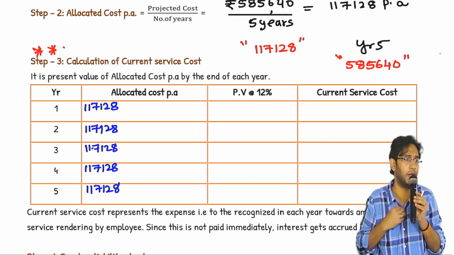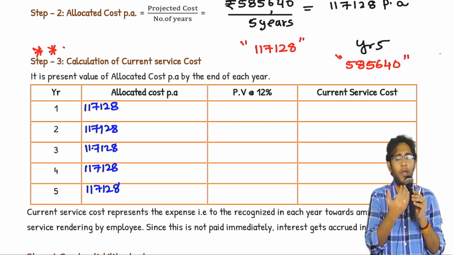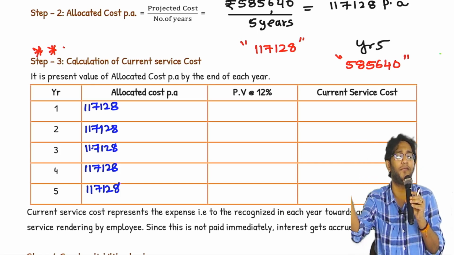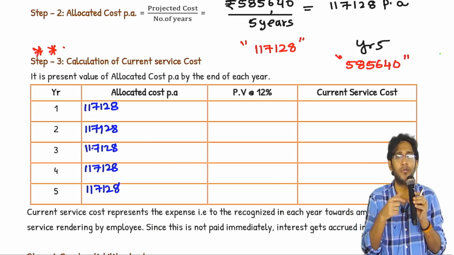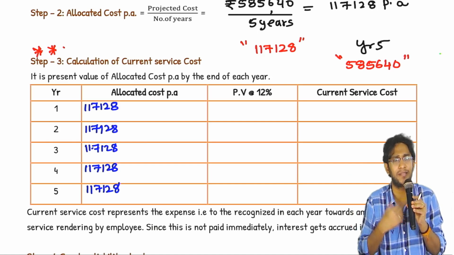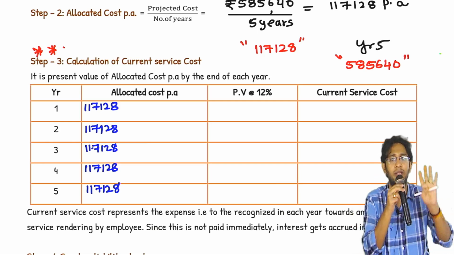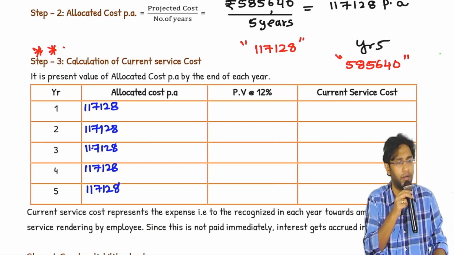So, sir, you gave me some service. I owe you 117,128, not now, after 4 years. So today you should recognize the liability at present value, just like ACM. So the discounting rate you write here is the 4 years discounting rate.